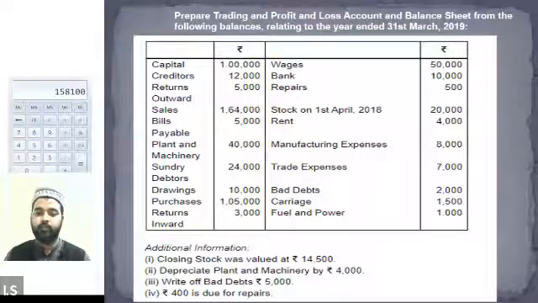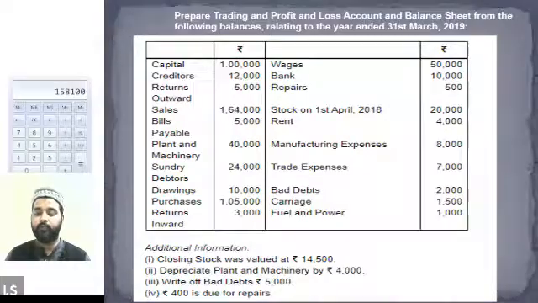Okay, anybody is going to tell me where we should write down the trade expenses? Halima, do you have any idea where we should write down the value of the trade expenses? Profit and loss account, debit side. Perfect, very good. Trading expenses should be recorded in the profit and loss account, debit side. Please write it down, everyone.